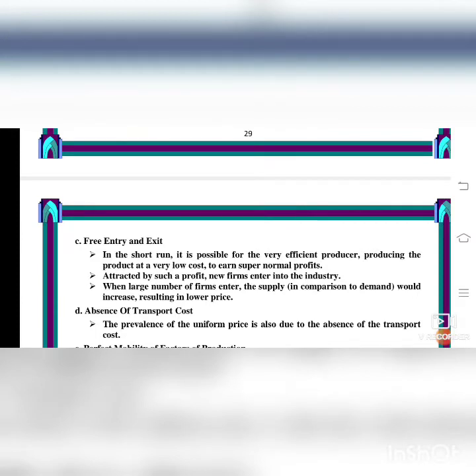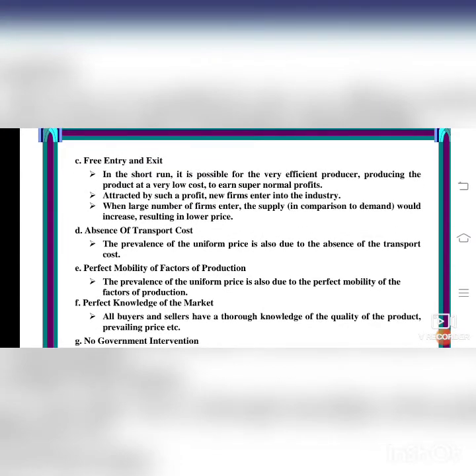In the short run, it is possible for the very efficient producer producing the product at a very low cost to earn supernormal profit. When you are buying the product very easily, at lower cost, there will be a supernormal profit for the producer, isn't it? When the product rate is very low, there is a supernormal profit.